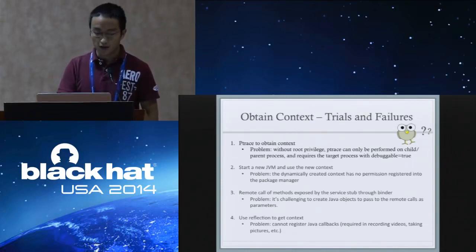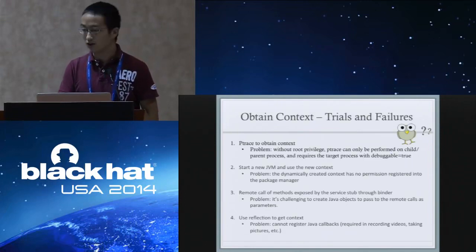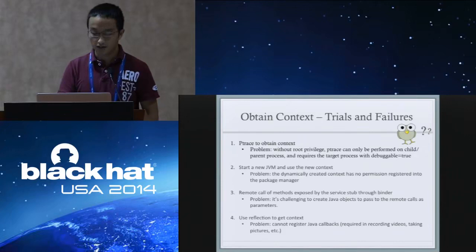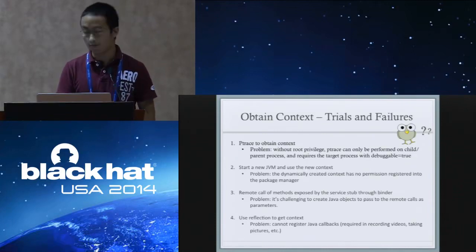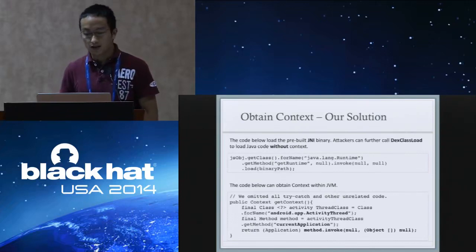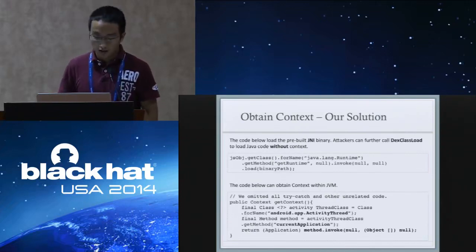The fourth trial is to use reflection in the JavaScript bridge to directly obtain context. But this has issues as well. We cannot register Java callbacks, which is required in recording videos, taking pictures, etc. So our final solution is like this.